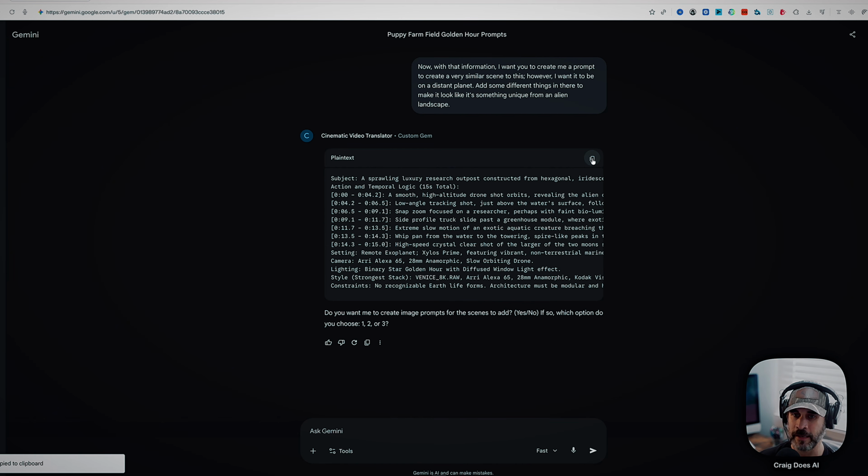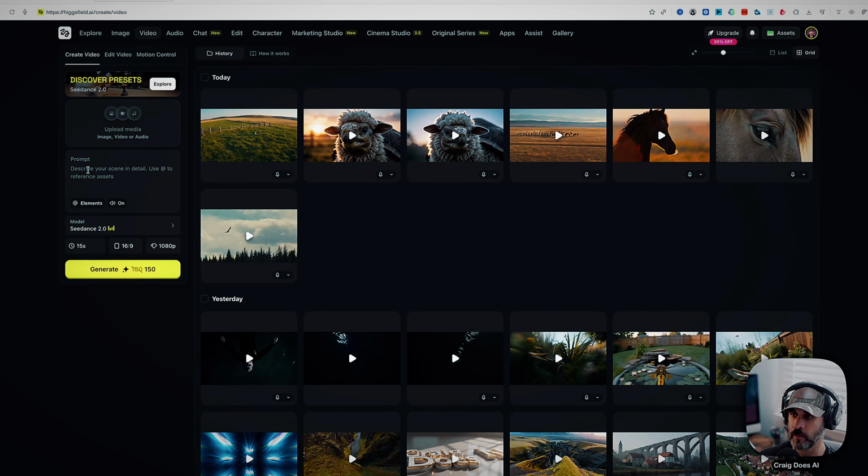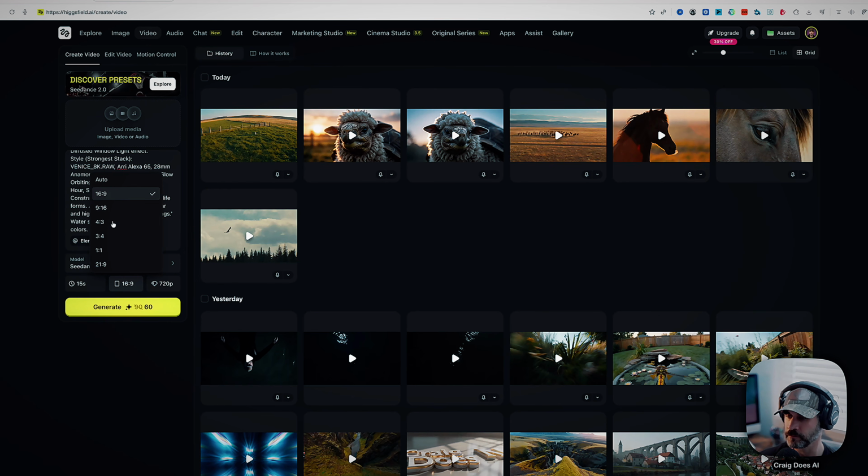Now, again, we are not going to use an actual image this time, but I'm going to close this out. I'm going to come back over here. I'm going to paste in my prompt. I'm actually going to put this back down to 720p, and you can also change your aspect ratios here. So it gives you quite a bit. You can do auto. I usually do 16:9 because that fits YouTube perfectly.